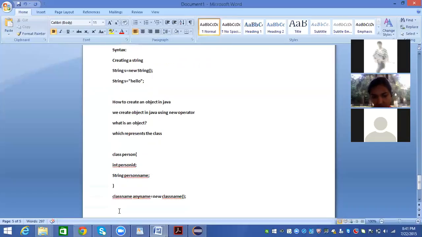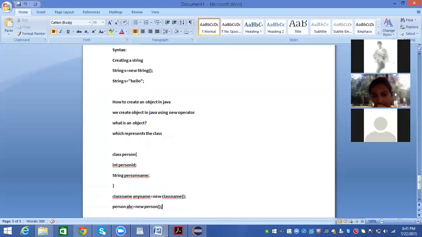So considering this syntax, can you create an object for person? Person ABC equal to new person. Yes. This is how we represent the class object.